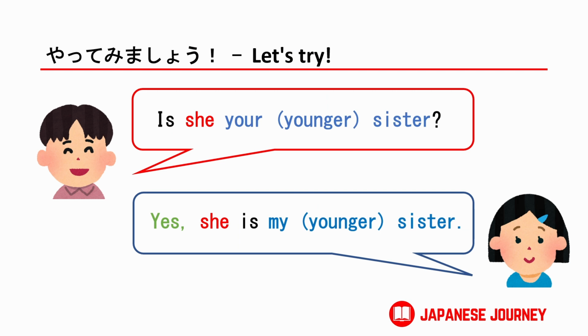How do you say the following? You may take a pen and paper to write down your answer.